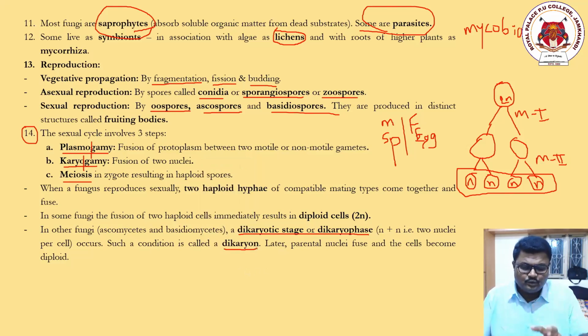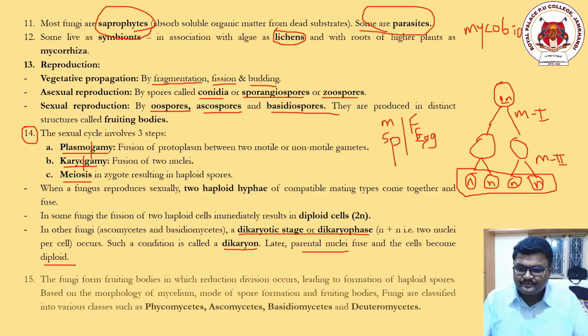Di means 2. Karyon means nucleus. So dikaryon means the presence of 2 nuclei in one cell. I repeat, one cell with 2 nuclei is called dikaryon. Later the parental nuclei fuse and these cells become diploid.